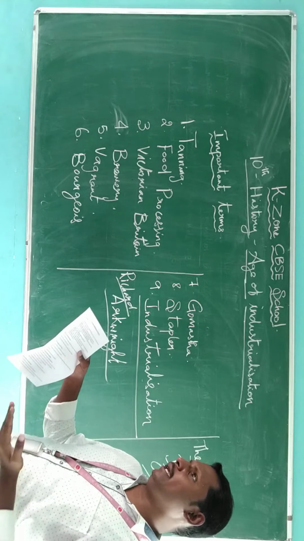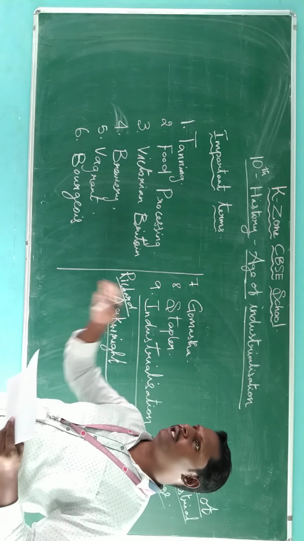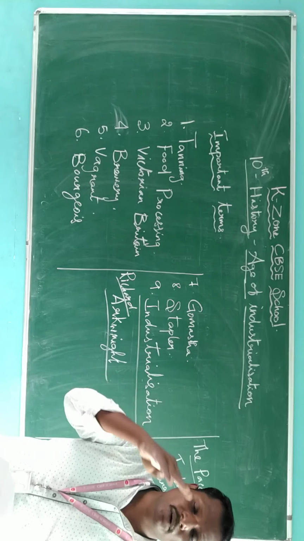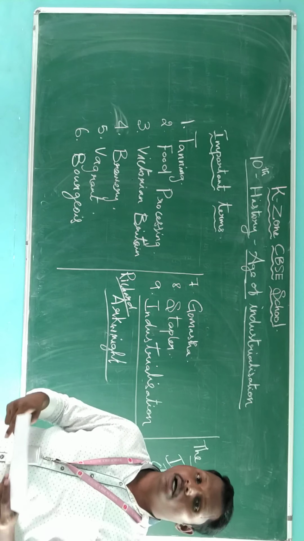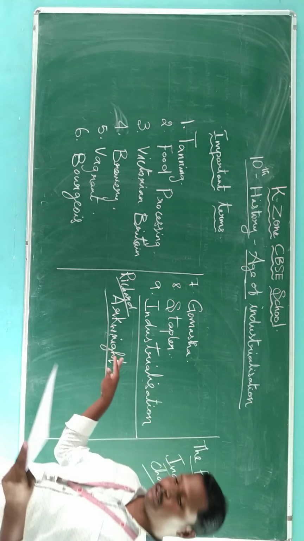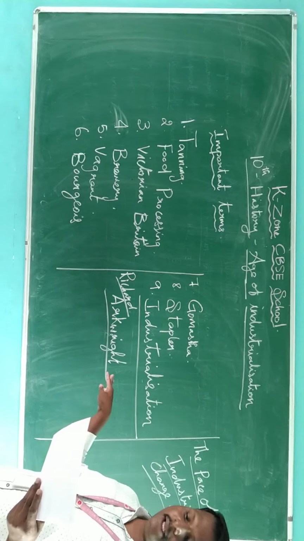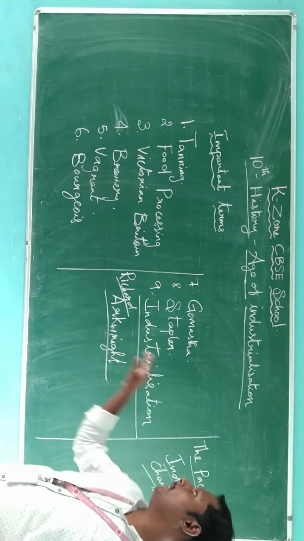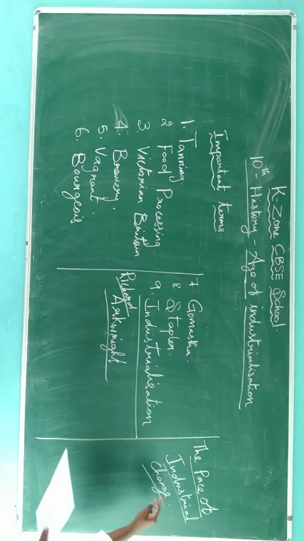The first industry set up in Britain was the cotton mill, which was the new era in England, and Richard Arkwright created the cotton mill.